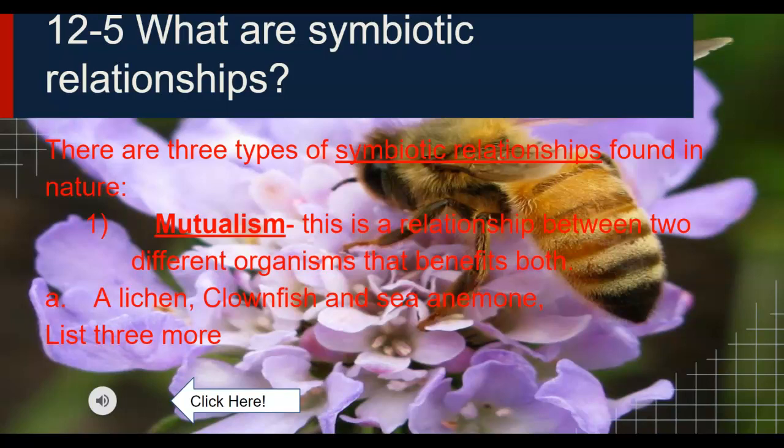Mutualism. Like this honeybee and the flower: the honeybee gets food, the flower gets pollinated. Other examples are lichen, which is a really good example of algae living inside a fungus. The fungus gets the food, and the algae inherits a nice safe place to live. A clownfish lives inside the sea anemone; the clownfish gets a place to live, and the sea anemone can use the clownfish as bait. Feel free to click on these motos that are stuck in here throughout to give you further instructions.